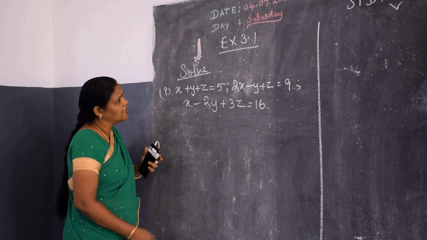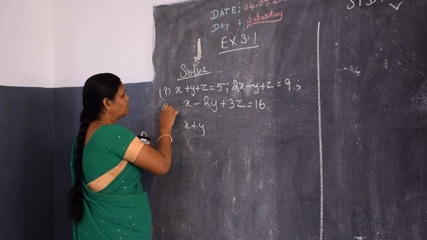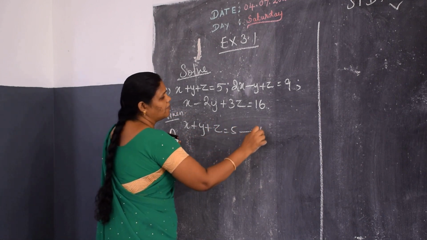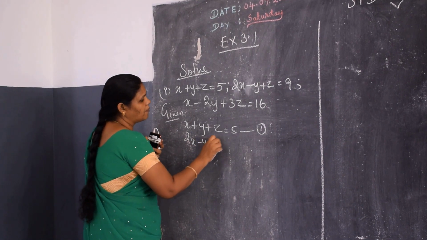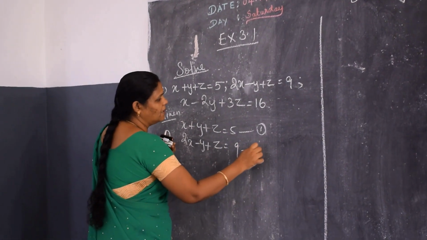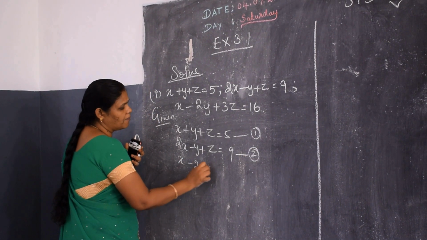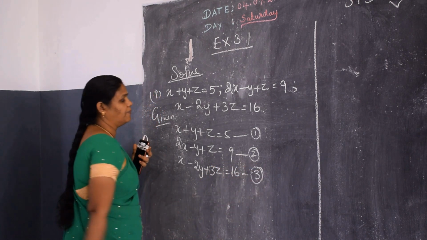See, first we will take the equations and first you write what is given. Given x plus y plus z is equal to 5. Let it be equation number 1. Then 2x minus y plus z is equal to 9. Let it be 2. And x minus 2y plus 3z is equal to 16. Let it be equation number 3.